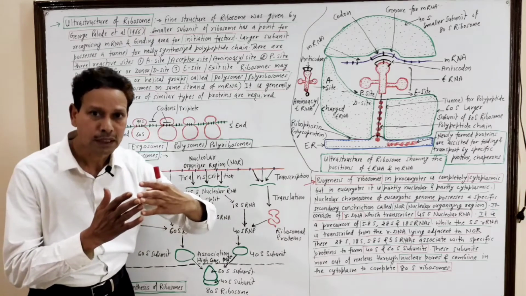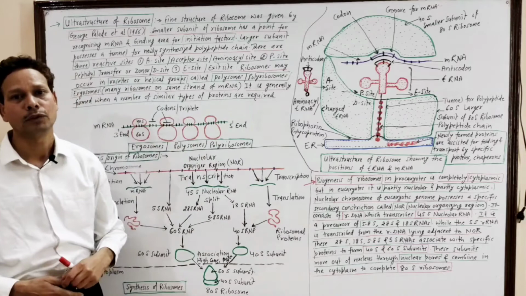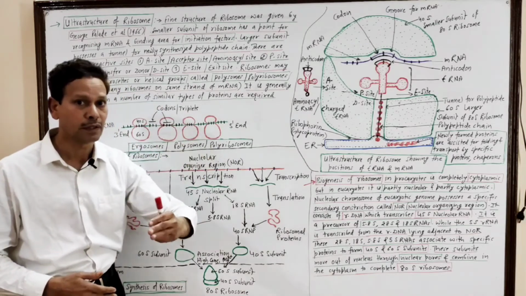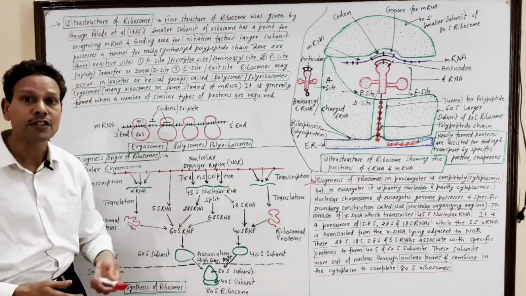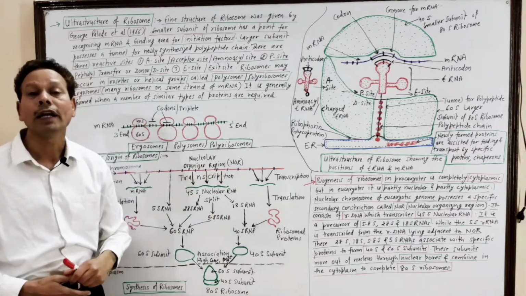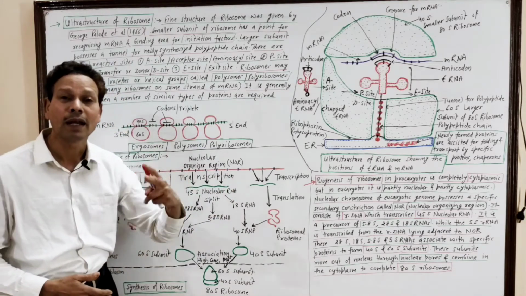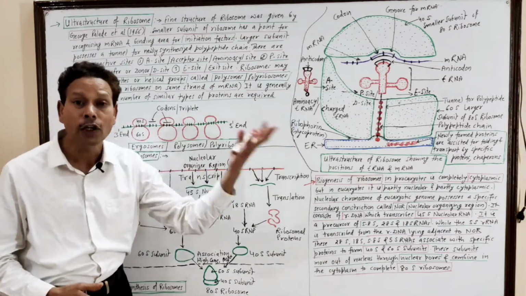It undergoes splitting by several nuclease enzymes. Note down, nucleases, and those nuclease enzymes involved in the splitting or cleaving of this 45S RNA are exonucleases and endonucleases.